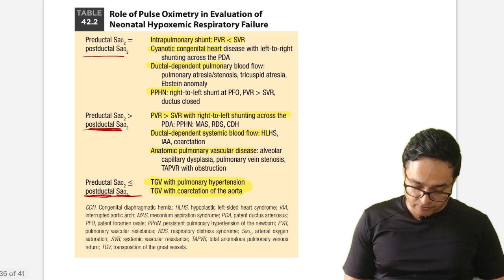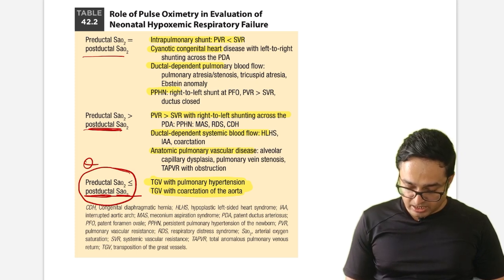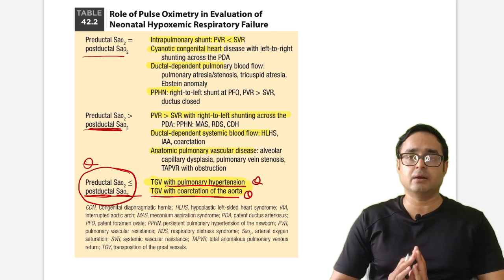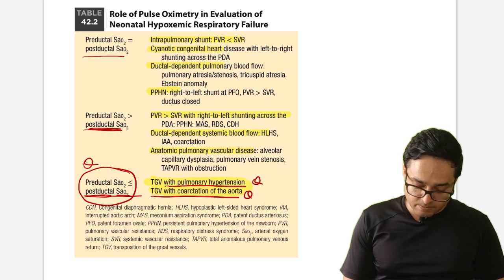Just see if postductal SaO2 is more than or equal to preductal SaO2. Potential exam question: TGA with pulmonary hypertension or TGA with coarctation of aorta. Very ultra high yield. This table is ultra high yield. Preductal is more than postductal.